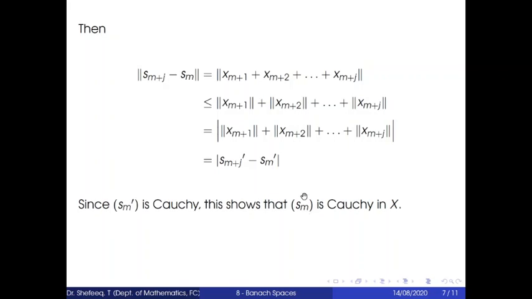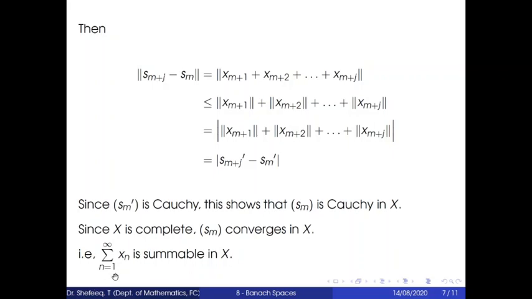So this shows that the sequence Sm is Cauchy in X. Since X is complete, this Cauchy sequence in X converges in X. So that means the summation n varies from 1 to infinity xn is summable in X.